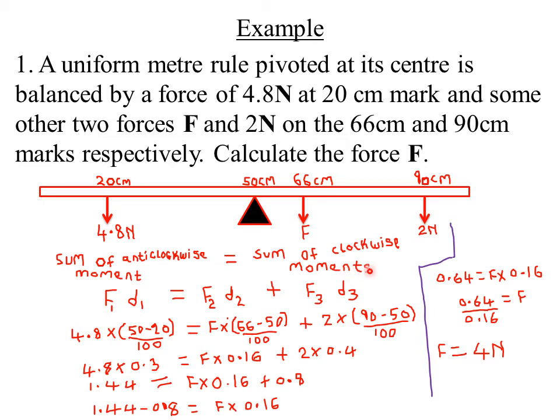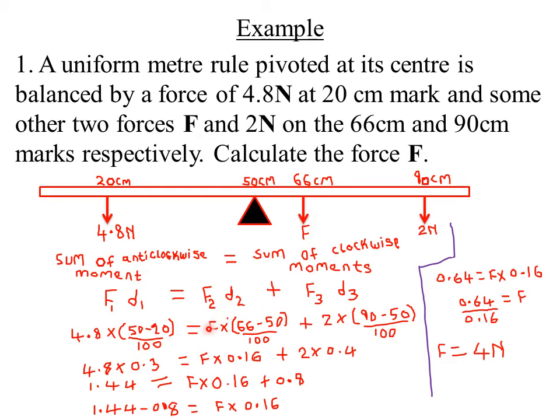So here we are talking of moments because there are 2, but here it is only 1. That's why I'm talking of just a moment. So we have two forces which are the clockwise moments. I have the force F, which is placed at the 66 centimeter mark. So its moment will be F times its perpendicular distance from the pivot. The perpendicular distance of F from the pivot will be 66 minus 50, because the pivot is at the 50 centimeter mark.